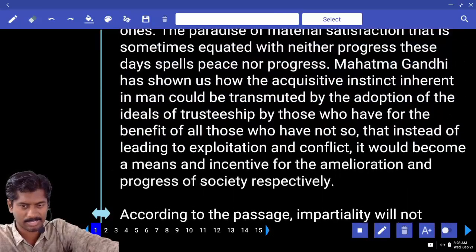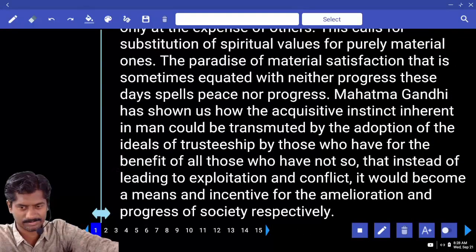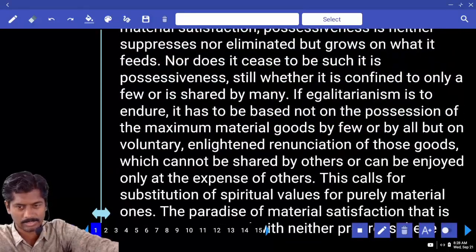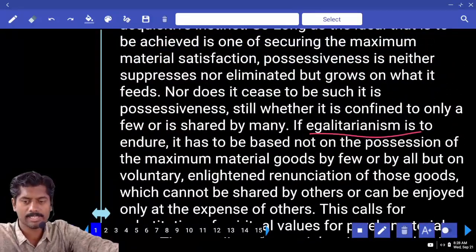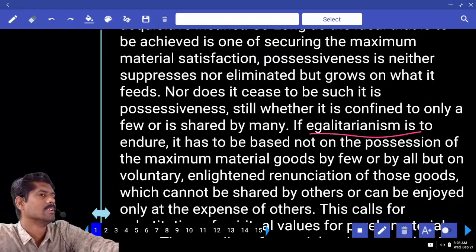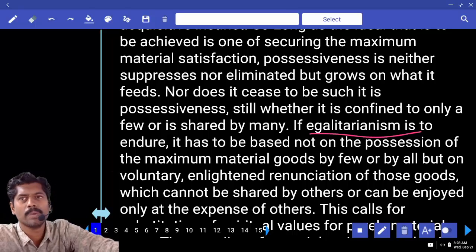Is the word impartiality given? What is the meaning of egalitarianism? Treating everybody equal. Can it be impartial? I'm reading anyways.